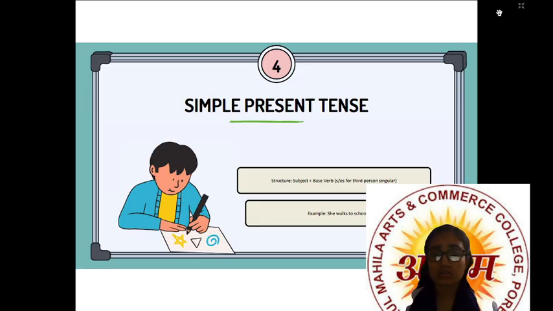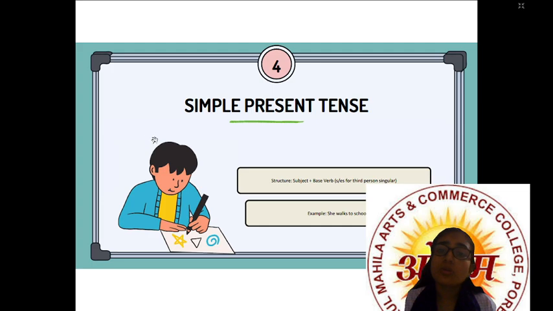Say, I walk, you walk, we walk, you walk, he, she, it walks, they walk. Right? So, if the subject is third person singular, means she is coming here, so she walks. I walk, you walk, we walk, you walk, he, she, it walks, they walk, right?